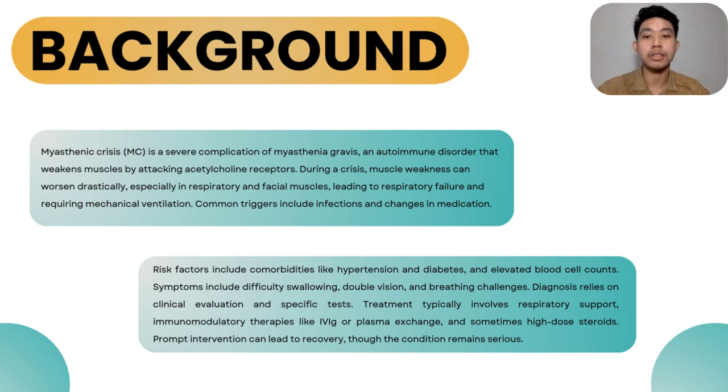Myasthenic crisis is a severe complication of myasthenia gravis, an autoimmune disorder that weakens muscle by attacking acetylcholine receptors. During a crisis, muscle weakness can worsen drastically, especially in respiratory and facial muscles, leading to respiratory failure and requiring mechanical ventilation. Common triggers include infection and change in medication.